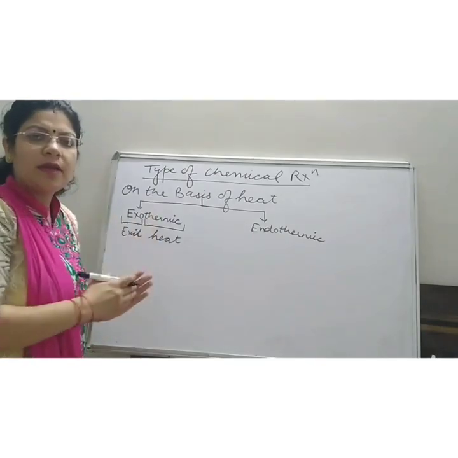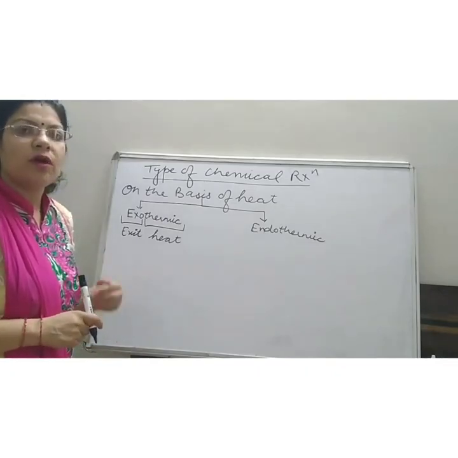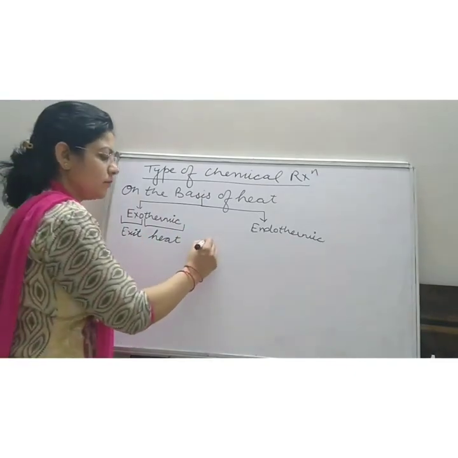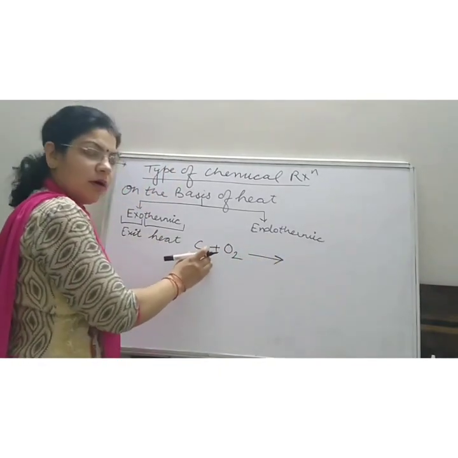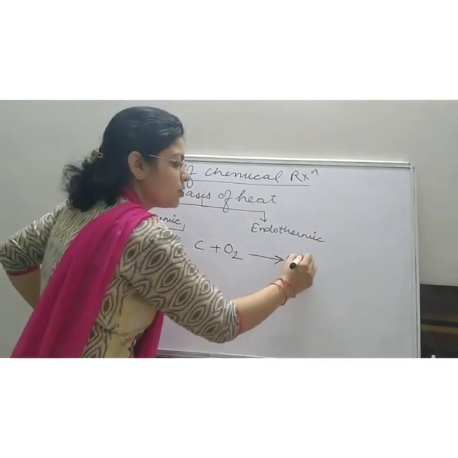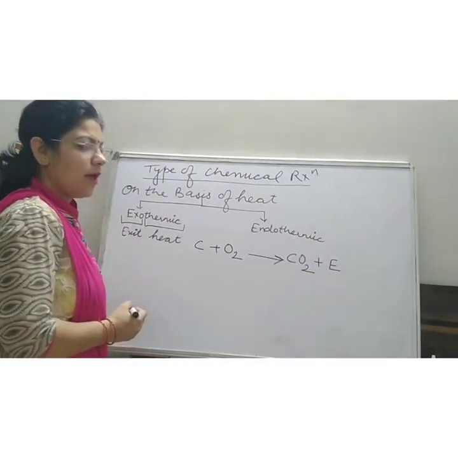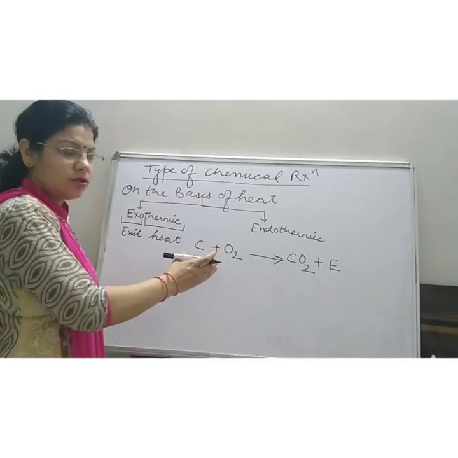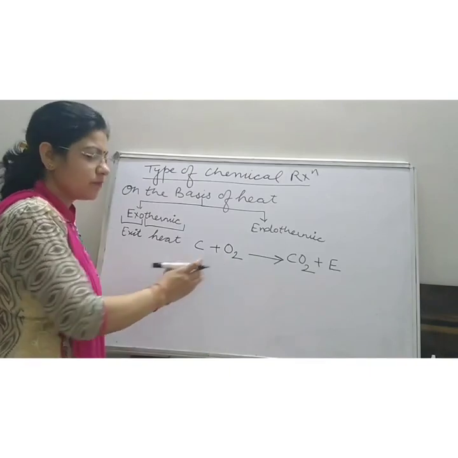Exothermic reactions are those reactions which take place by removal of heat or by evolution of heat. For example, carbon plus oxygen. When carbon burns in the presence of oxygen, it produces carbon dioxide along with a lot of heat. As heat or energy is released during this reaction, this is an example of exothermic reaction.